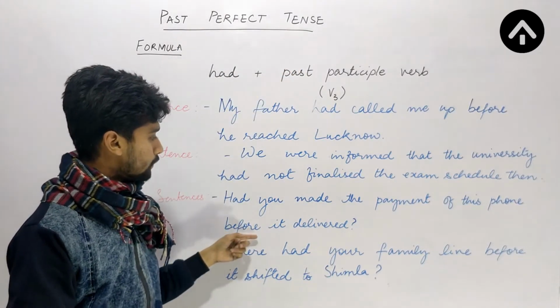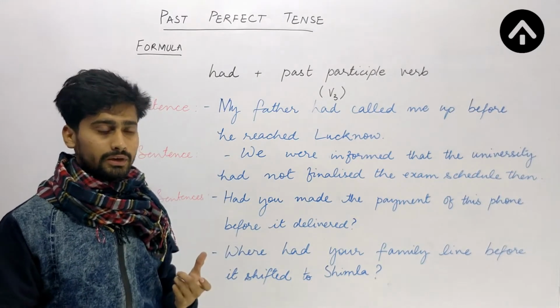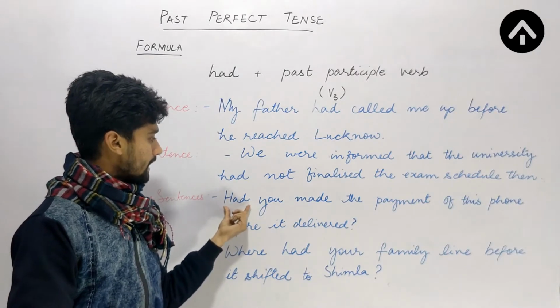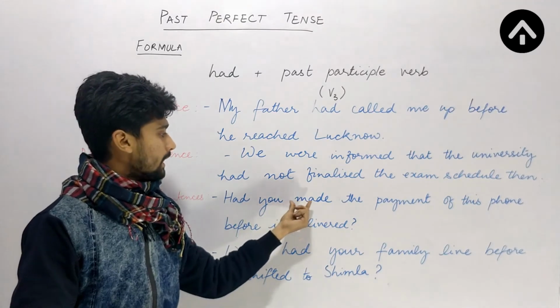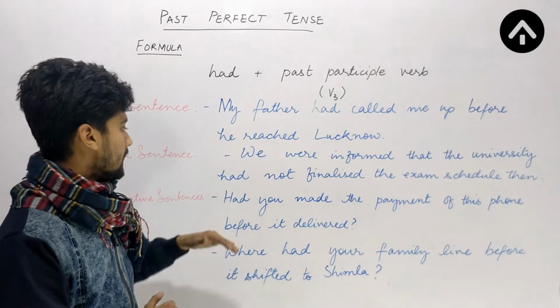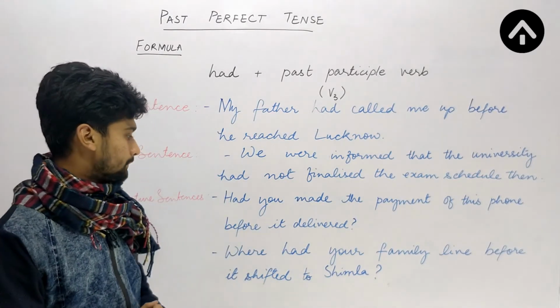And the second clause, before it delivered, again uses the structure of past indefinite tense. So I am beginning my sentence with had, and then I am using the subject you, and after that I am using the past participle of the verb. Had you made the payment of this phone before it delivered?